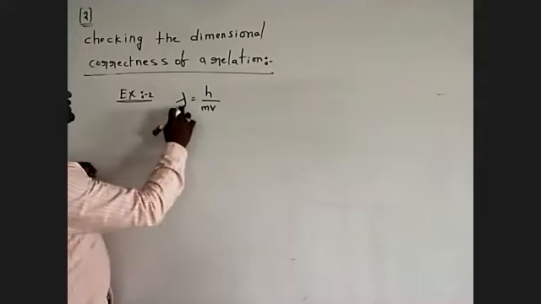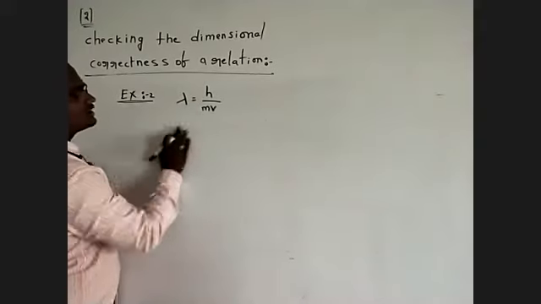We have to check it. This is the LHS side, this is the RHS side.